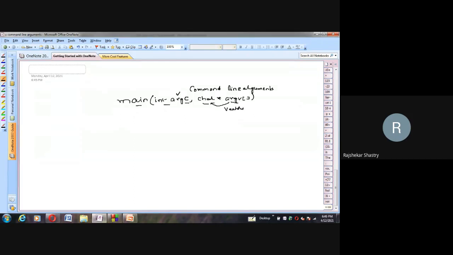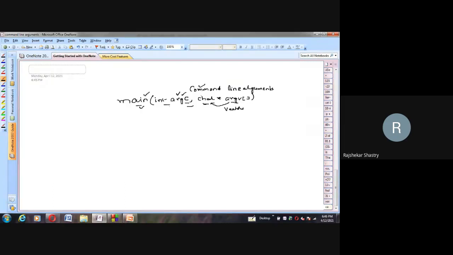So this array will hold the addresses of various strings which are passed as parameters from the command line. Those are the two parameters which we can pass to main, and together they are called command line arguments. I repeat: the first argument is of integer type, which holds the number of arguments passed to the main method through the command line.